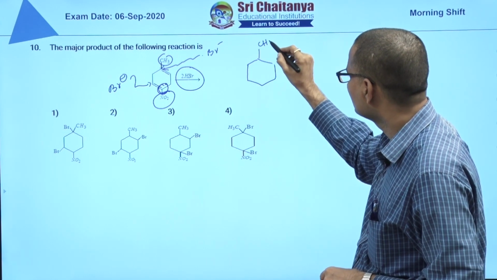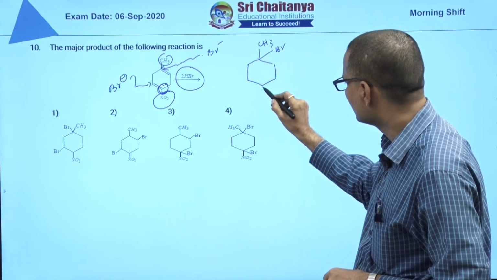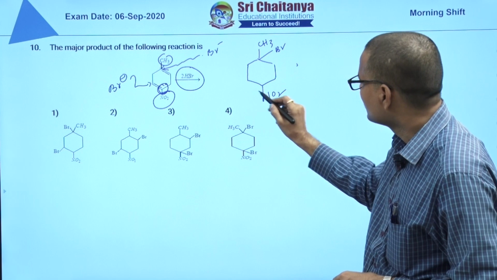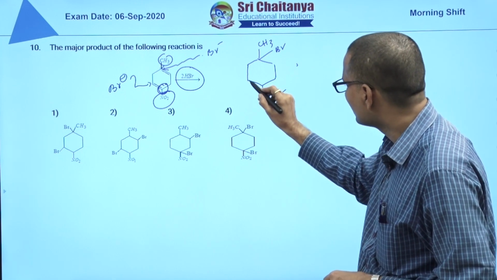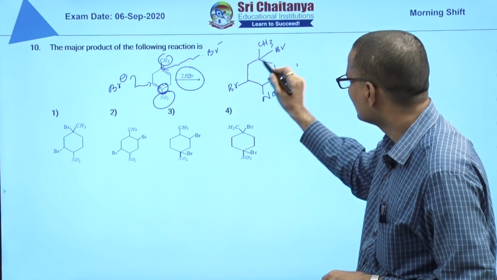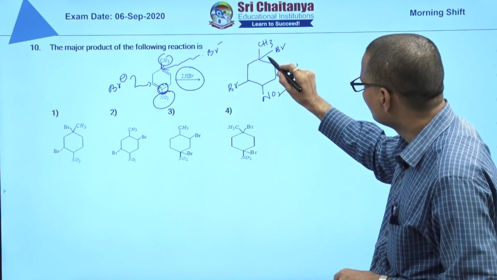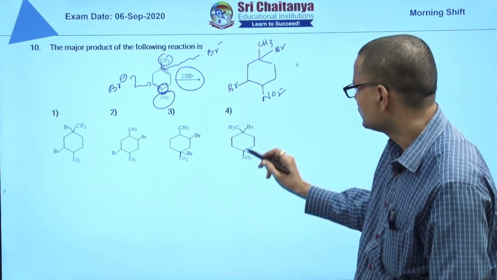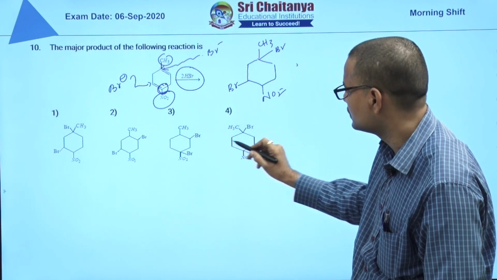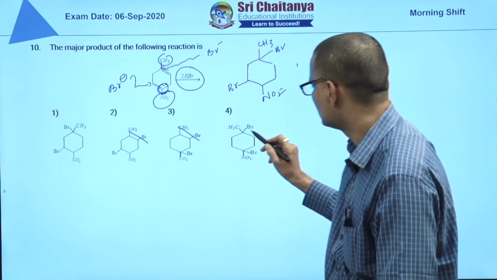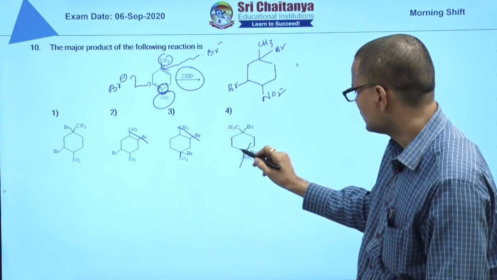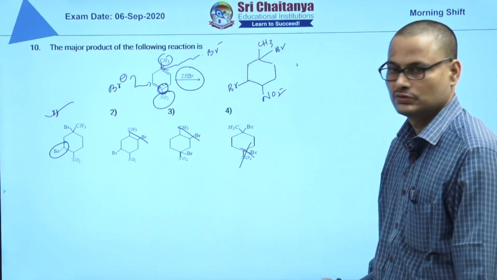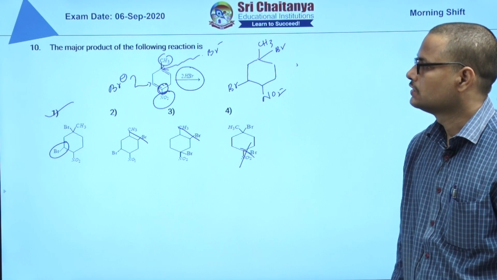here CH3 is there, and Br is added. CH3 and NO2 are at opposite positions. Br is not adding at the NO2 carbon, but at the next carbon. So CH3 and NO2 are opposite, and the Br positions are not adjacent, they are alternate positions. So Br at the NO2 position is not correct; Br is at the carbon adjacent to the NO2 carbon. So the answer is the first option for the 10th question.